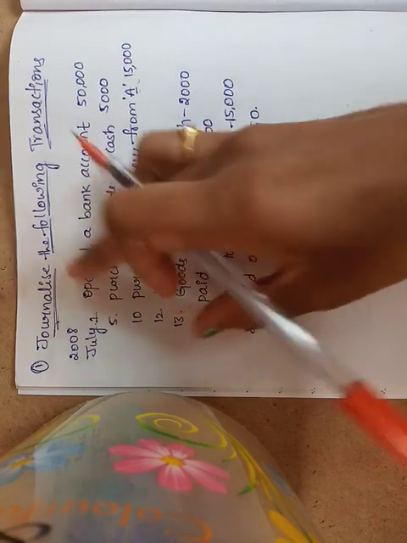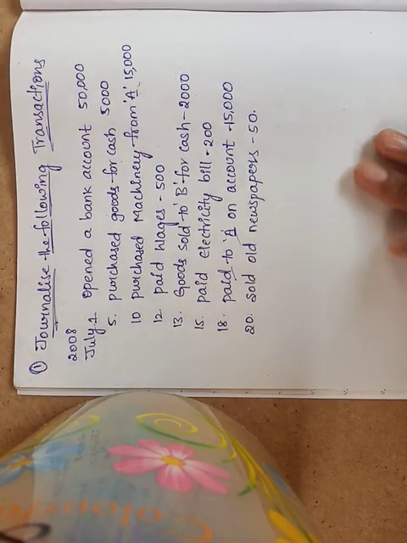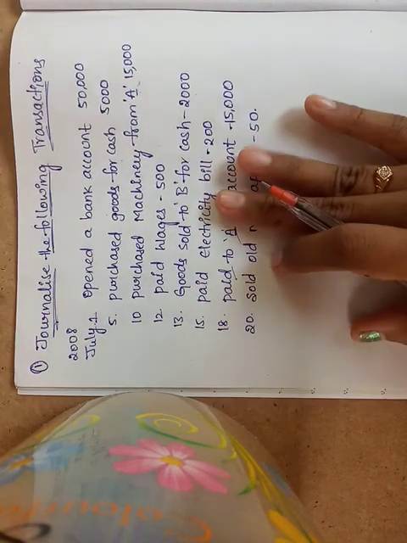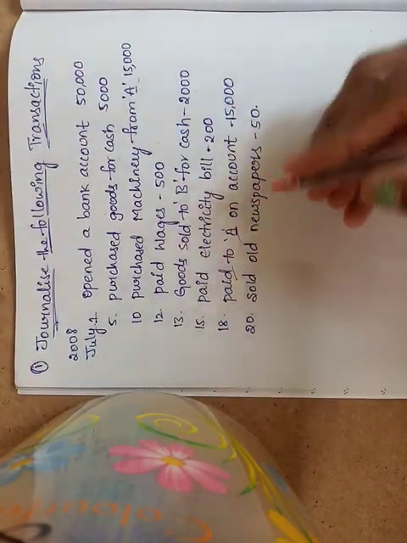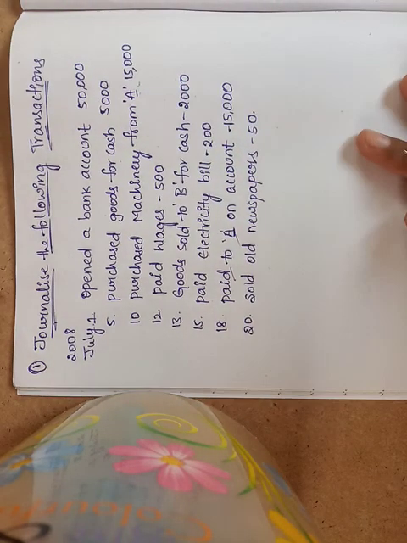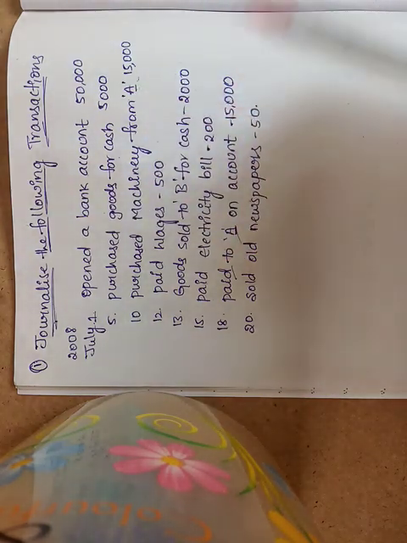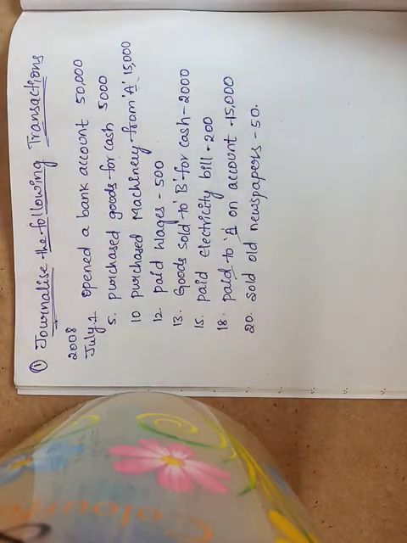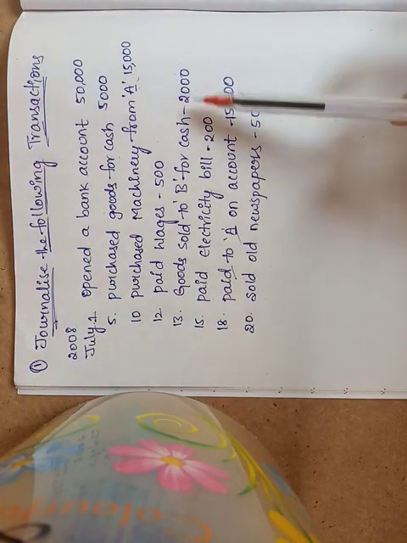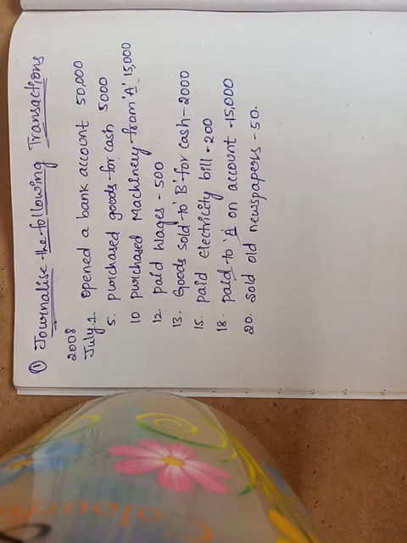They will give 10 transactions, and we have to write the journal entries, or from this information they add some more and ask to prepare ledger accounts also. In your exam, journalize the following transactions and prepare ledger accounts also. This question is for 12 marks. Now see the solution.